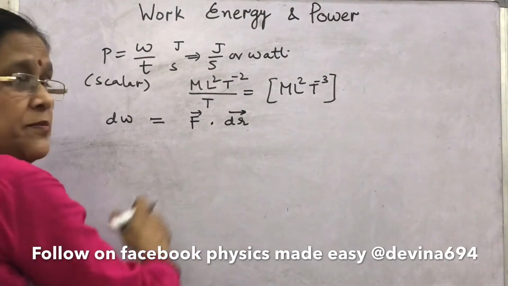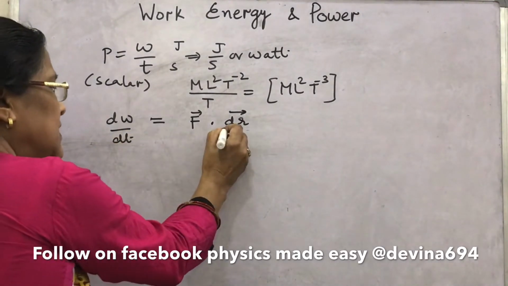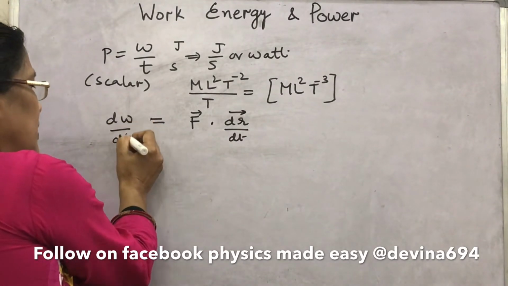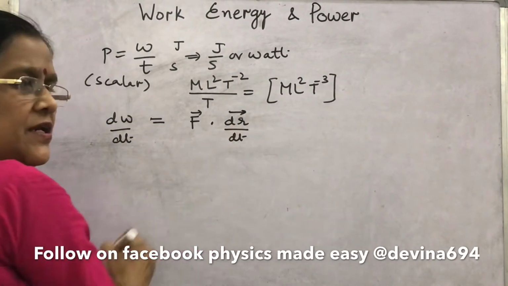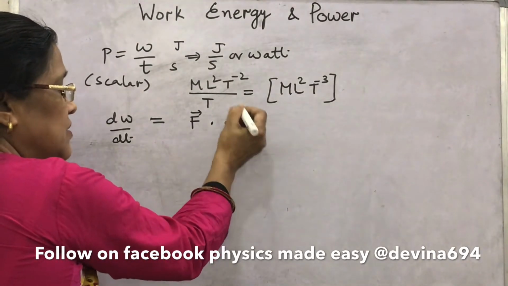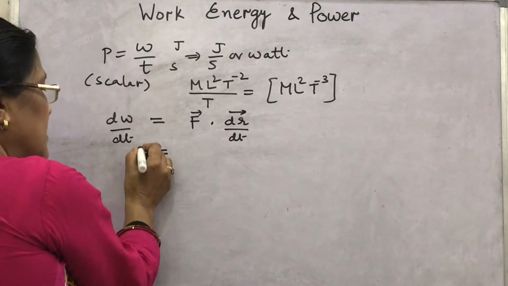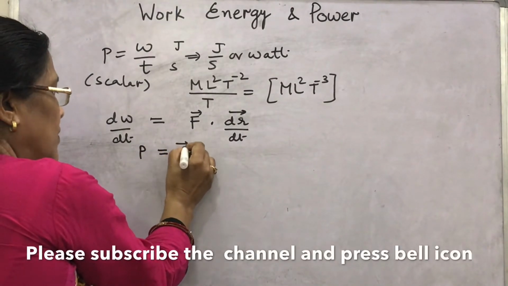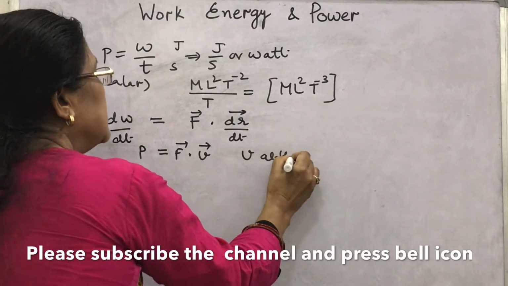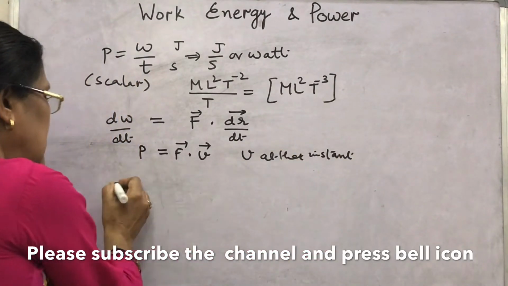Now you divide by t on both sides. Here dW upon dt, differentiation, and here dr by dt. What is dr by dt? Rate of change of displacement, that is velocity. So what can you write here? And this dW upon dt is power. Then this is F dot v, and what is this v? Velocity at that instant.